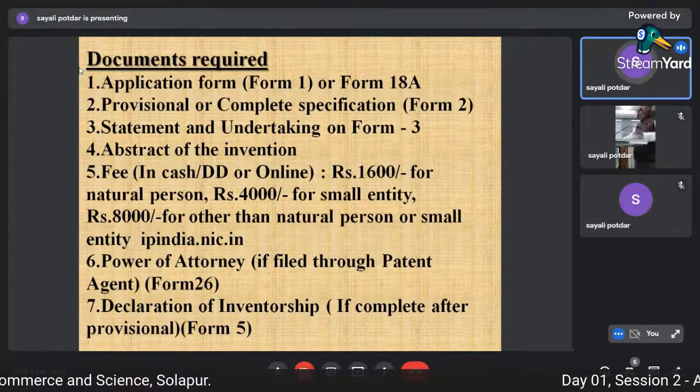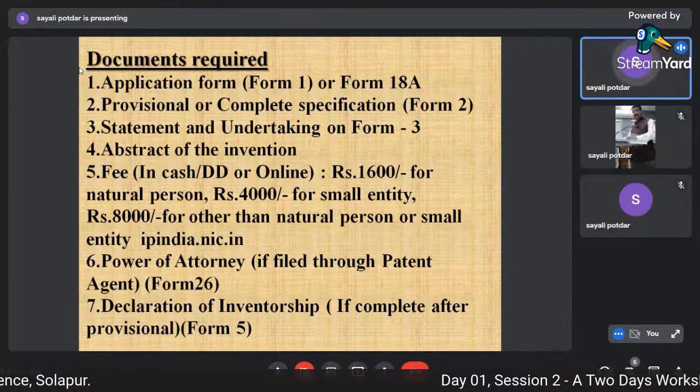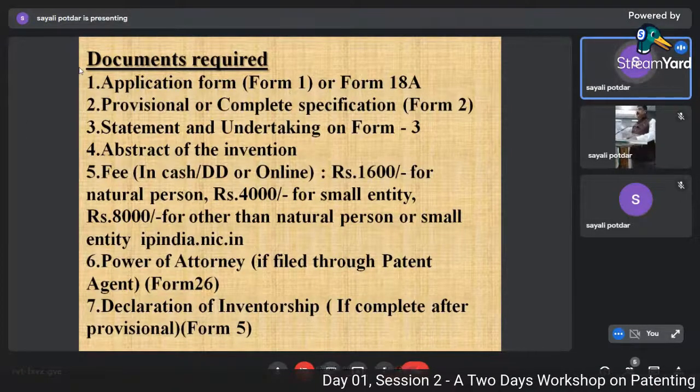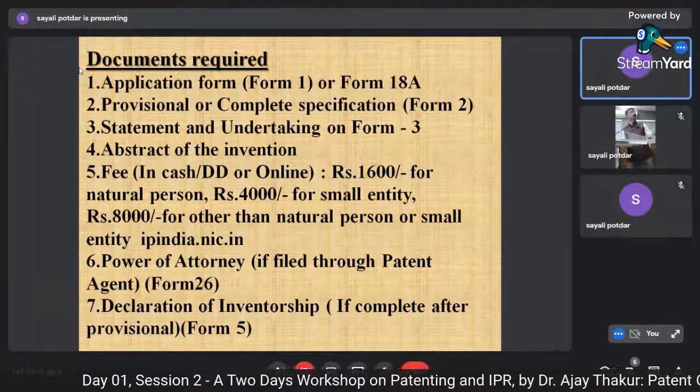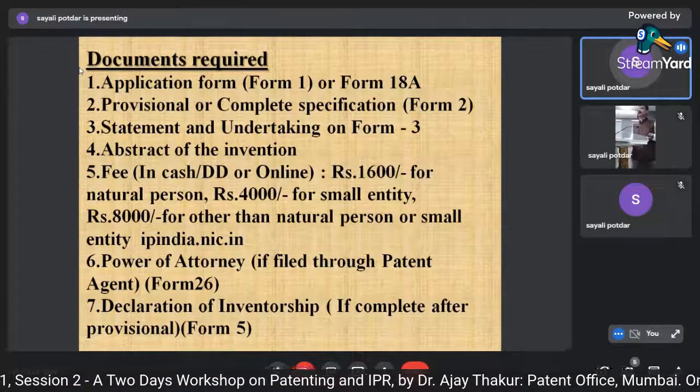An application directly by the expedited route, or if the inventor is a human inventor, she can also file an expedited application.